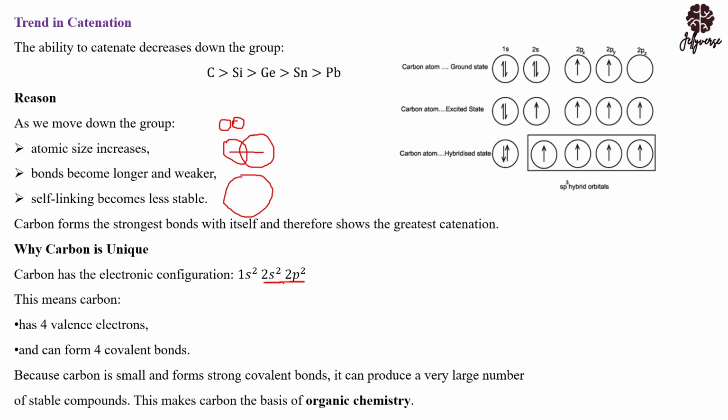So let's look at this particular electronic configuration, where in the ground state we have 1s2 and 2s2. And in the p, which is the degenerate orbital, we have 1 pair of electrons in 2 orbitals, remaining the other one empty. So this is the empty orbital. Now in the excited state, one of the electrons in 2s is promoted into this particular orbital, and now we are going to have 4 unpaired electrons, which is 1, 2, 3, and 4 unpaired electrons.